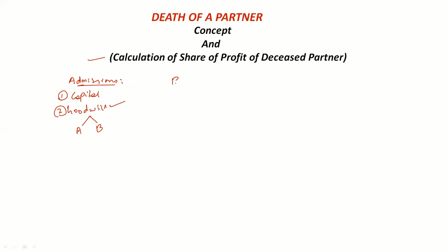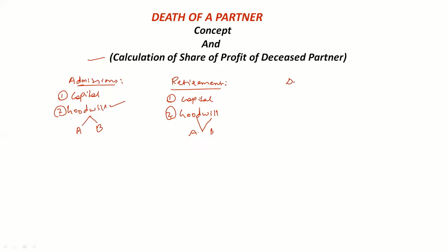Now in case of retirement, whenever a partner is retiring from the firm, he again takes away a certain amount. He will take away his capital, whatever is left, then his value of goodwill also, because he has also worked hard to gain goodwill for the firm. So a certain share of goodwill will be taken away by the retiring partner. Here the remaining partners, suppose A and B, are contributing him a certain amount. These people are now contributing to the retiring partner in the gaining ratio. This is what happens.